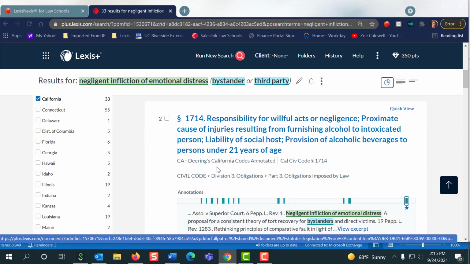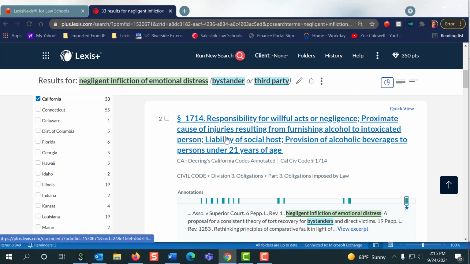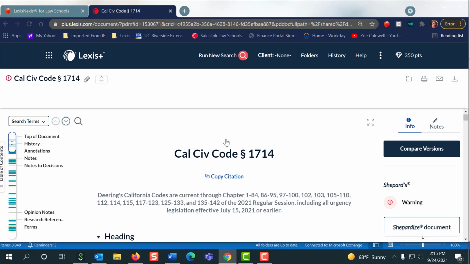And it is true that the negligence statute is attenuated from the issue of negligent infliction of emotional distress, but it really is the best statute in California that outlines the law on negligence, including negligent infliction of emotional distress. So we're going to go to this one. But to be fair, it is only loosely related. Now, many of you who have a statute that's a necessary component to your research, this is a definite must-do thing that you need to do. Okay, here we go.